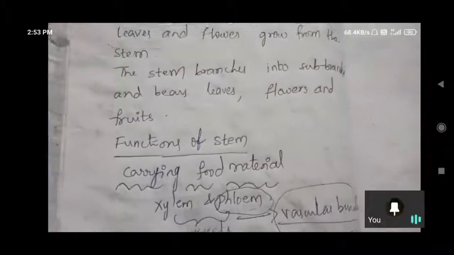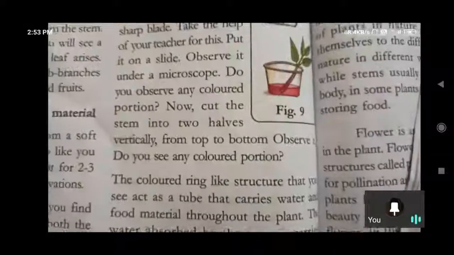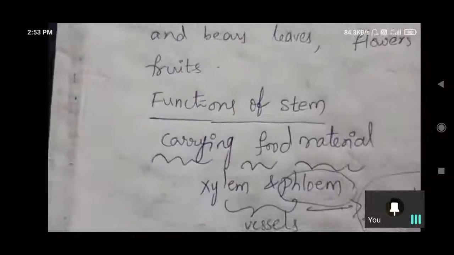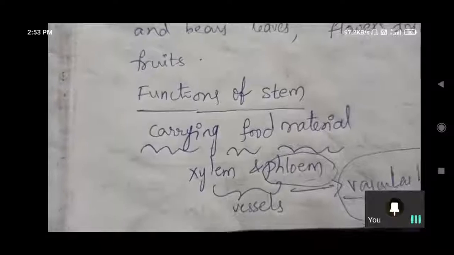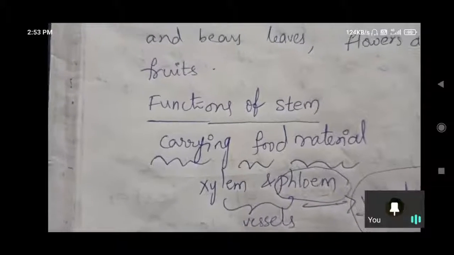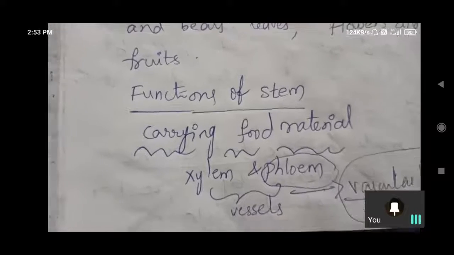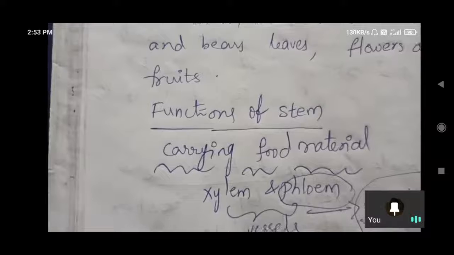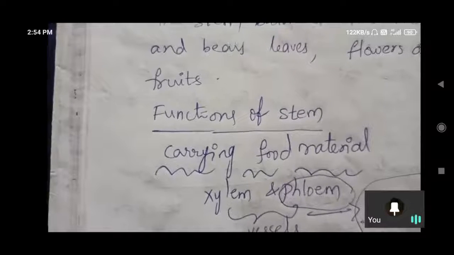Who is carrying these? Only the stem is not carrying. The stem only gives support. Inside of that we have all these vessels. Okay? Vascular vessels we have, vascular tissue we have. Inside, two types of vessels we have. Due to that only, food is transported up and again to all the parts. Prepared food again goes to all parts.